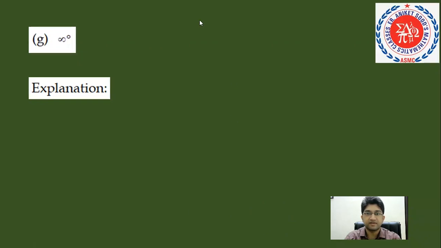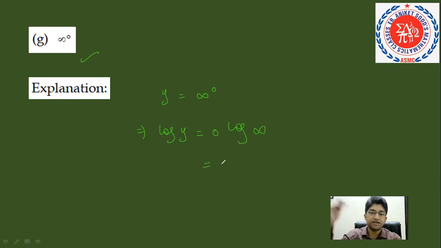The last, this is the 7th indeterminate. There are only 7 indeterminate forms in mathematics. Last है बच्चों हमारे पास जो आ रही है, this is infinite raised to power 0. Okay. So infinite raised to power 0 में again हम क्या कहेंगे, y is equal to infinite raised to power 0. Again taking logarithm, so log y is equal to 0 into log of infinite. Now what is log of infinite? Log of infinity is infinity by the definition of logarithm.